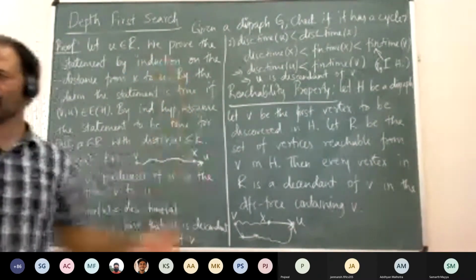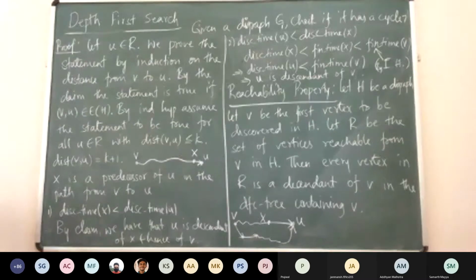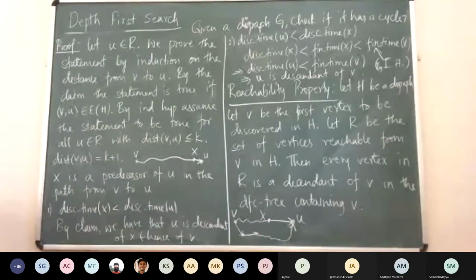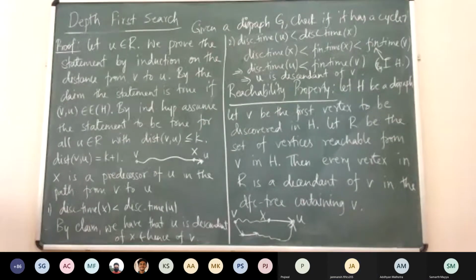Before doing that, I want to be sure we are all on the same page, so we understand these properties. Any questions with respect to the proof? Any other question, if you have not understood something?